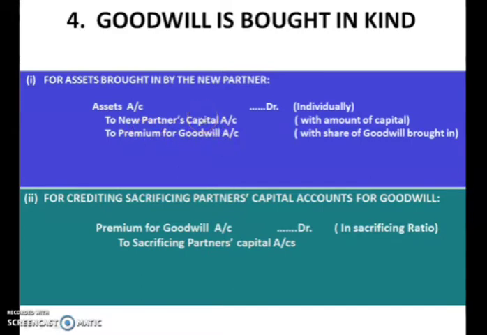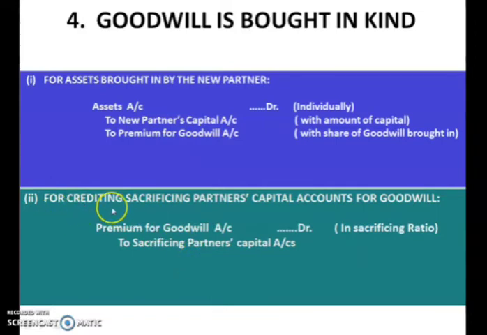So as I told you, the new partner brings capital and goodwill, and if it is brought in the form of asset, then asset will be debited. In our previous slide we saw it was in the form of cash and bank, so we passed the entry cash and bank account debited. Now because this capital and goodwill was brought by the new partner in the form of asset, we have debited asset. Okay. Now what is the second entry? Yes, it is regarding distributing the premium for goodwill to the sacrificing partner in the sacrificing ratio.